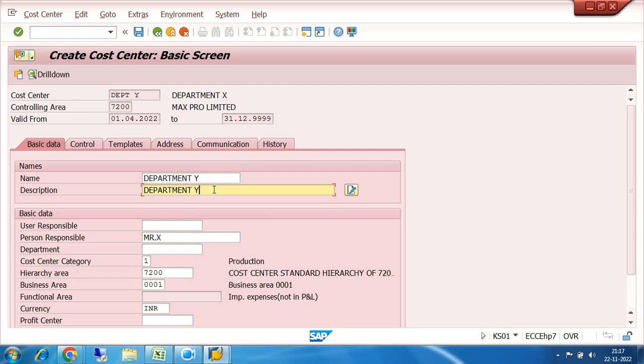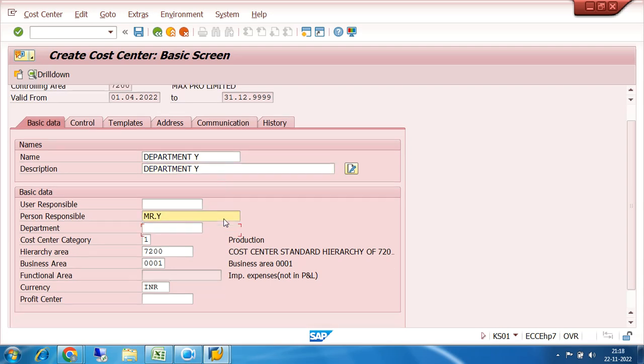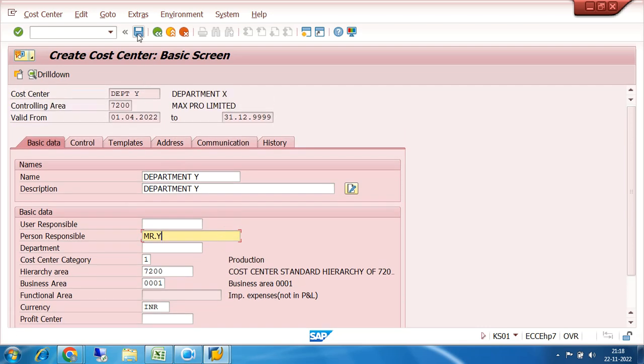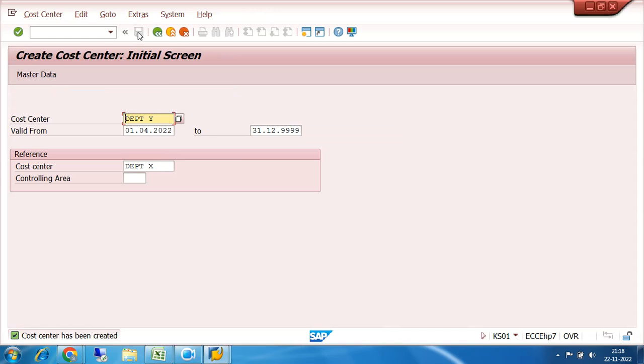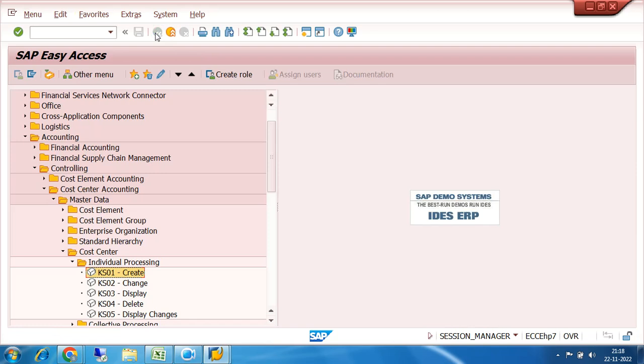I am putting Y here, Mr. Y, and other things are very much the same. Click on enter and save. Every cost center is linked with a profit center. As we are not able to give the profit center because we have not created it, that's why the error is coming. Don't care for the error message. We have successfully created two cost centers.